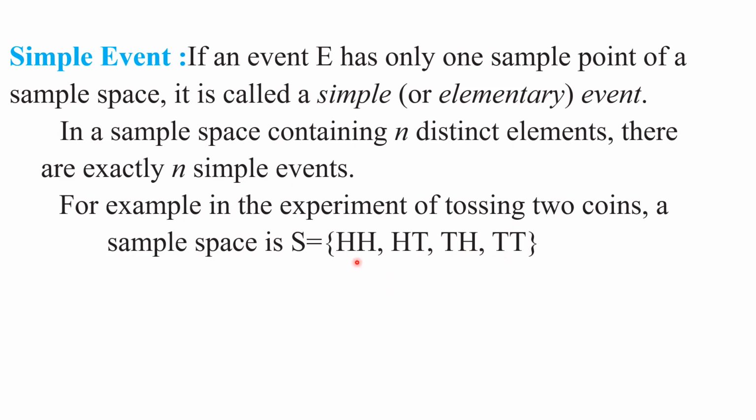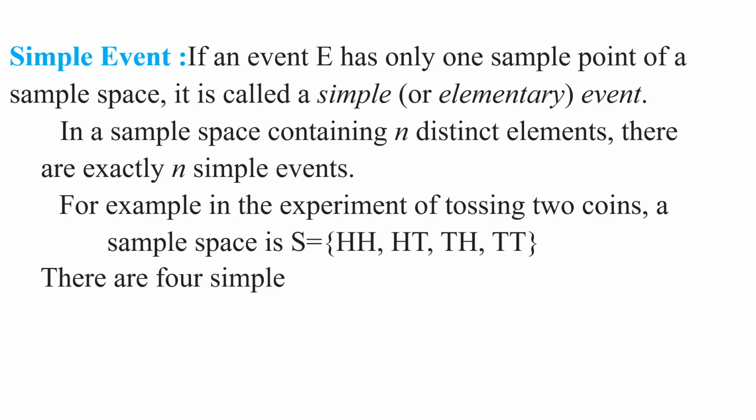How many sample points are there? 1, 2, 3, 4. These are 4 distinct elements. These are all distinct elements. So all these elements are said to be simple events or elementary events of the experiment. Understood this point, my children?